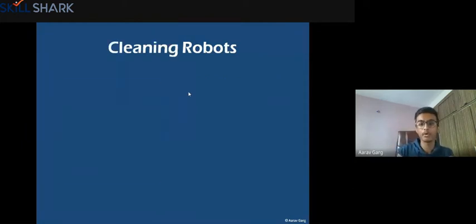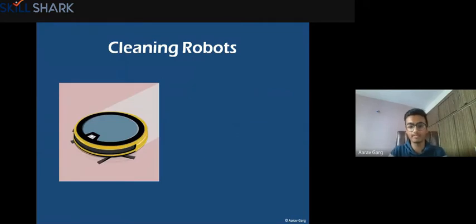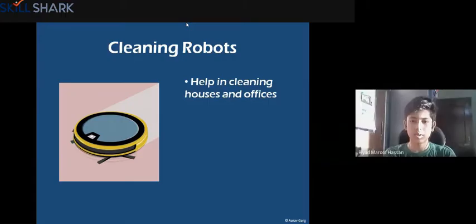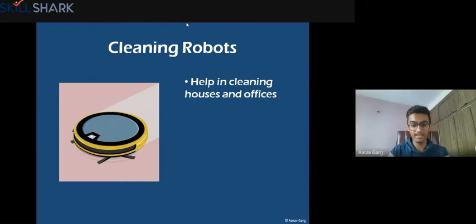Then coming over to cleaning robots. You might have seen these at houses. You might have also seen this on the internet, right? Cleaning robots, as their name suggests, help in cleaning houses and offices. As you can see in the image, they're small, cylindrical, and flat objects. They have mops and brushes and also a vacuum cleaner inside them. So they act as vacuum cleaners.